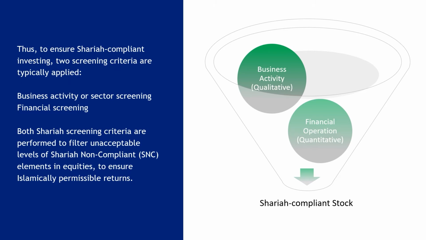Thus, to ensure Shariah-compliant investing, two screening criteria are typically applied: business activity or sector screening, and financial screening. Both Shariah screening criteria are performed to filter unacceptable levels of Shariah non-compliant elements in equities to ensure Islamically permissible returns.